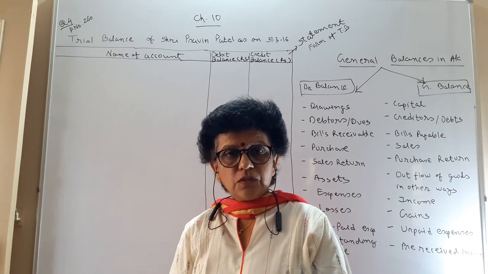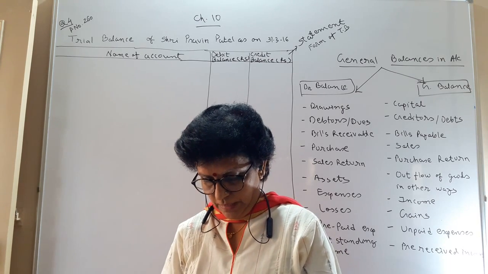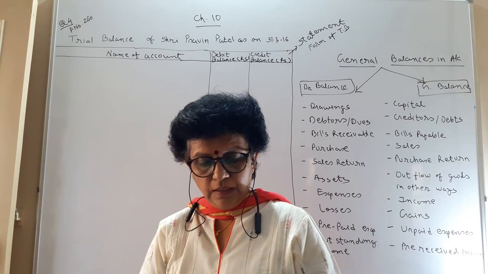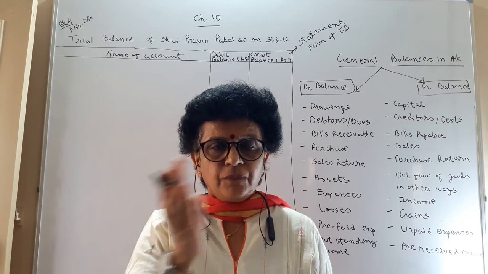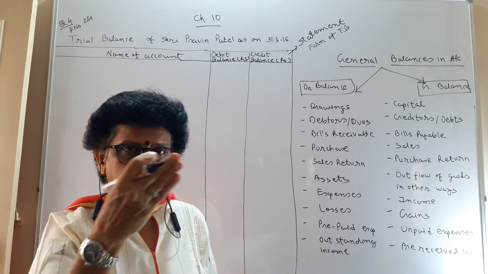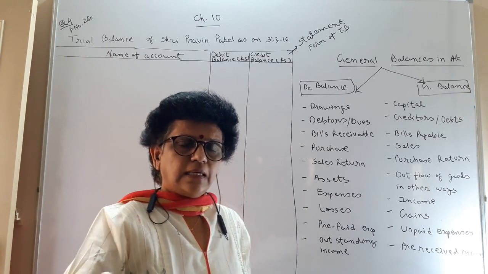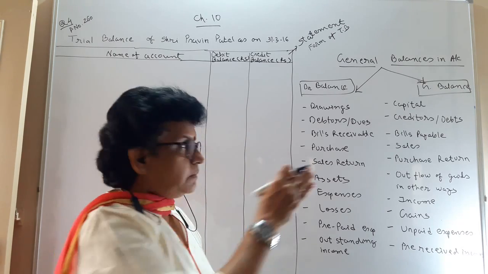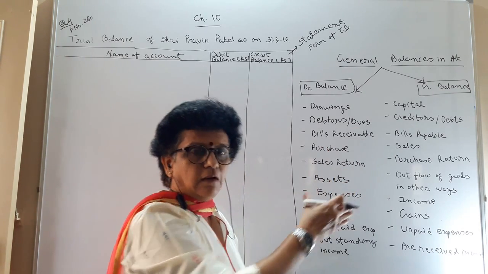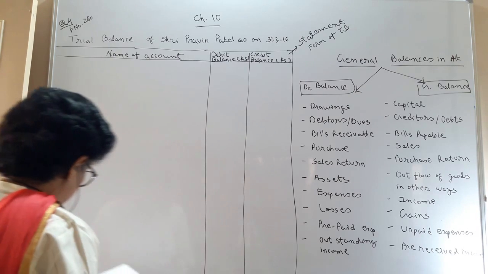Let us do question 4, that is on page number 260. The list of accounts are given. We have to split them into the debit balance column and credit balance column. Keep in mind this general thing that will help you to take the right decision.